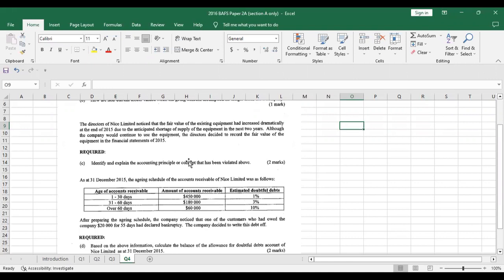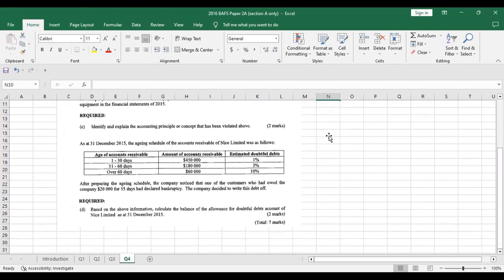This company has tried to record the asset at fair value because the value has gone up, which is beneficial for the company, but it cannot do so unless accounting standards allow it. At this moment, that's not the case. So the historical cost principle is in violation in this case, and you can explain as I discussed here. You can read the answers, which I think should be available somewhere.